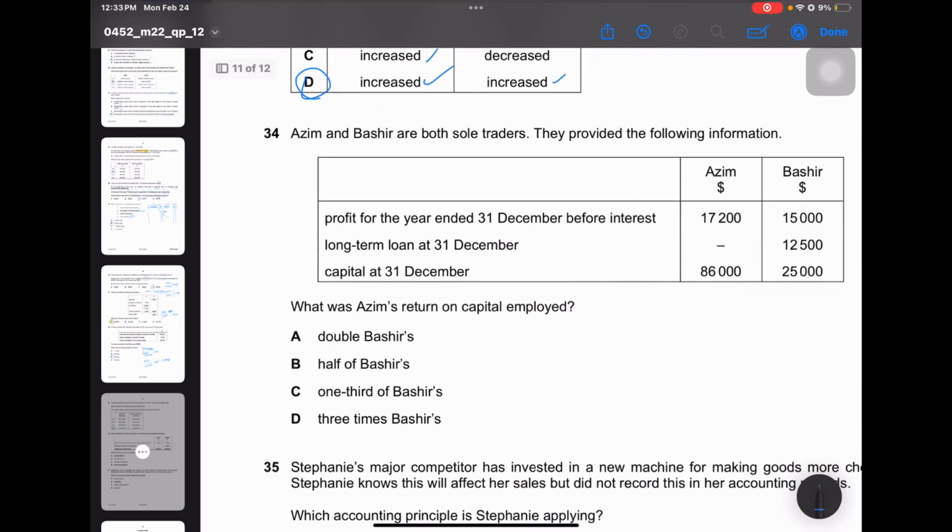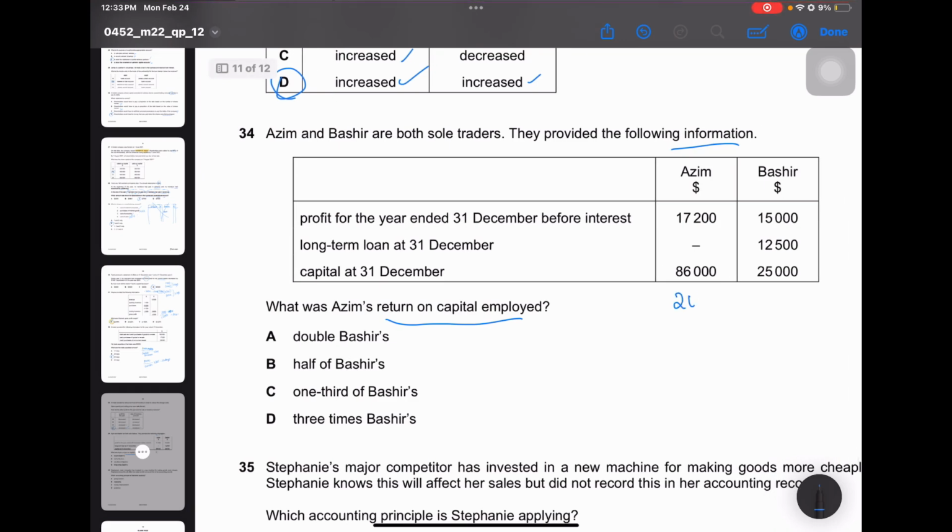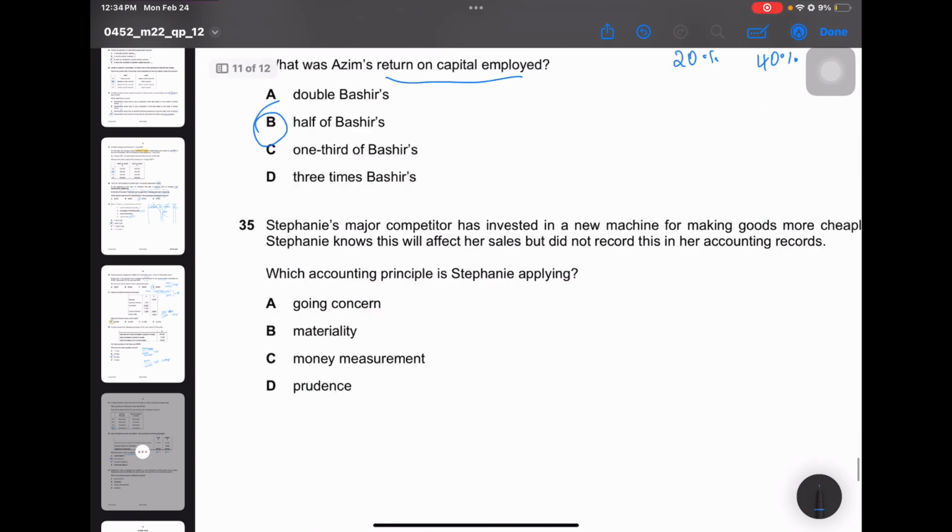Next, Azim and Bashir are both sole traders. They provided the following information. What was Azim's return on capital employed? Okay, so the return on capital employed after calculating for Azim is 20%. Please do calculate it because I have my calculations done. And for Bashir, it is 40%. This is just for you to verify your answers. So the correct answer is B because it is half of Bashir.